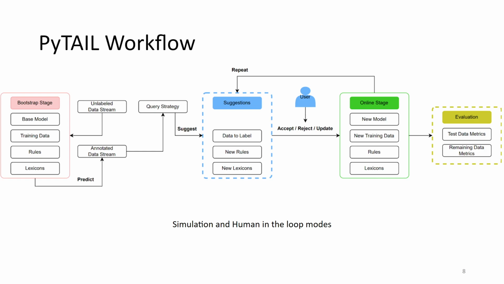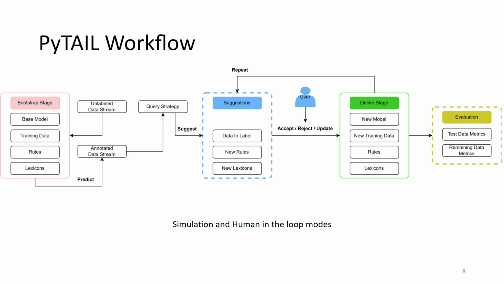This can be any of the different types of querying strategy used in active learning, to suggest to the user new data points to label, new rules to consider, and also new lexicon entries to consider. This forms a suggestion phase based on which the user can either accept, reject, or maybe update the suggestions.